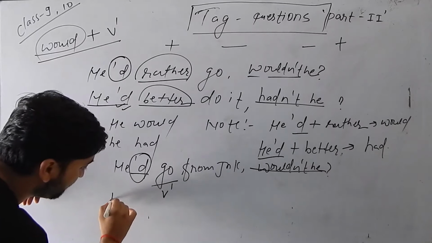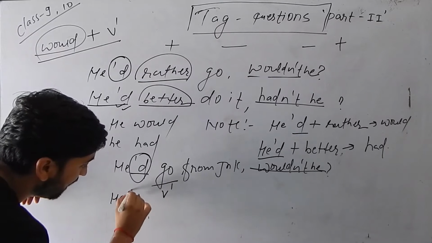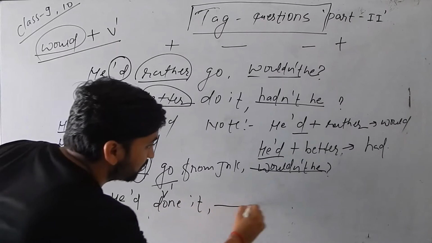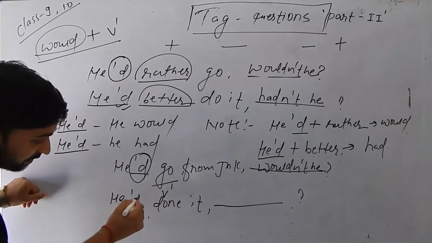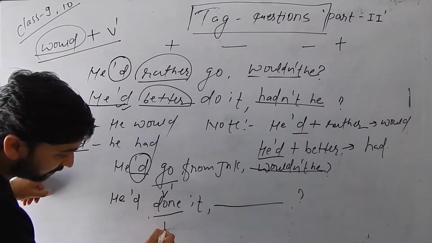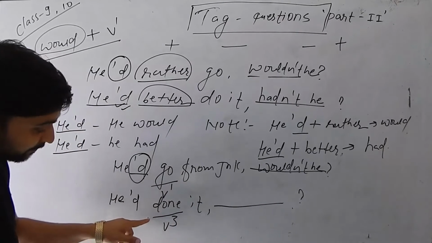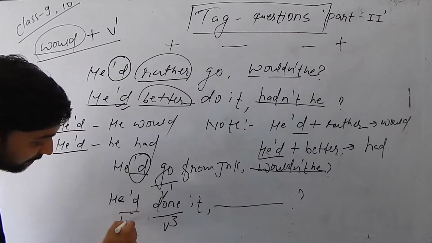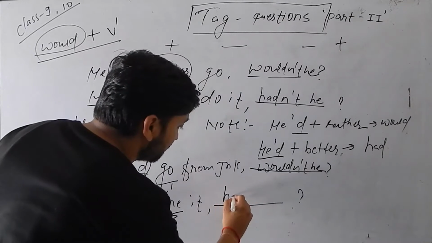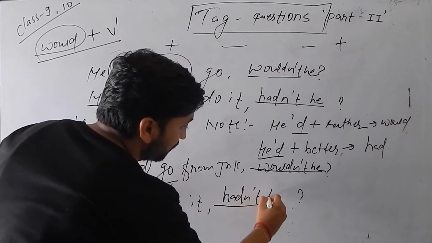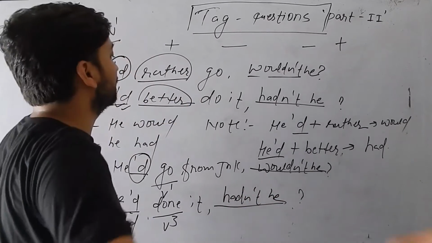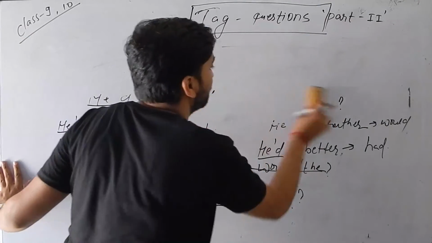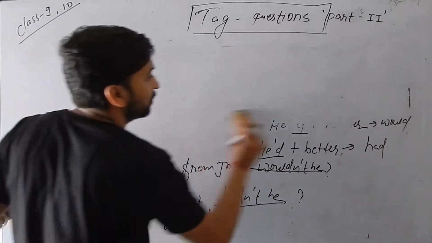Similarly, if the example is like this, he had done it. So what will be the tag question? And here, because of V3, the past participle, this is a past perfect tense and it is the short form of had. So what is the tag question? Hadn't he. Okay, I hope you are understanding this. Now we will go further and see more examples that will help you to understand.